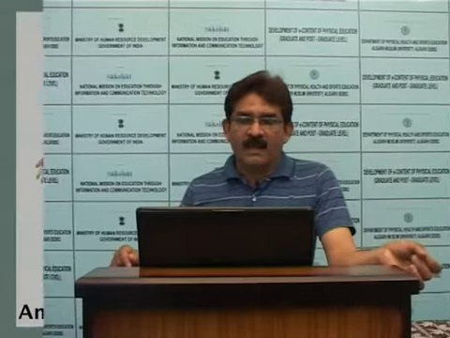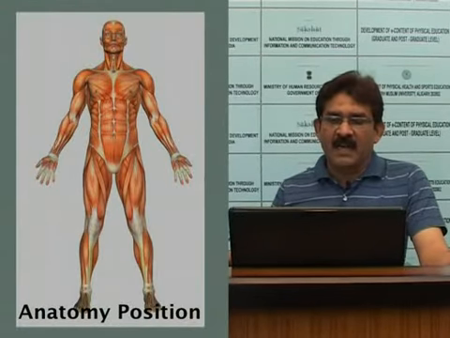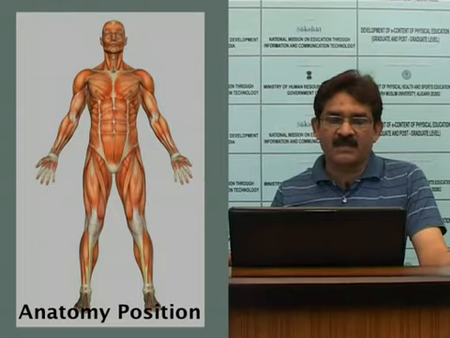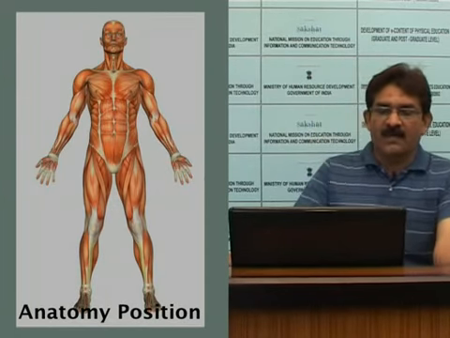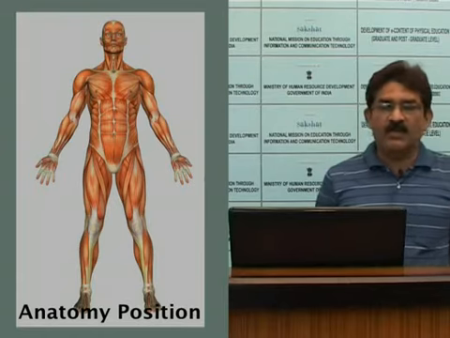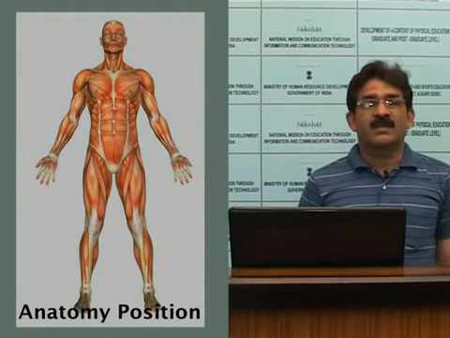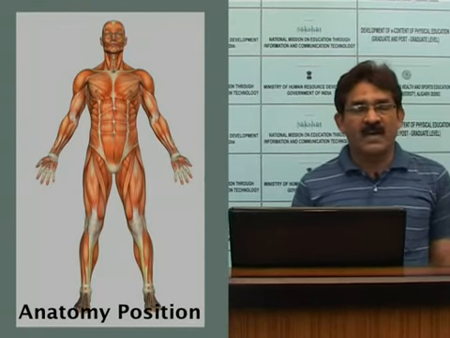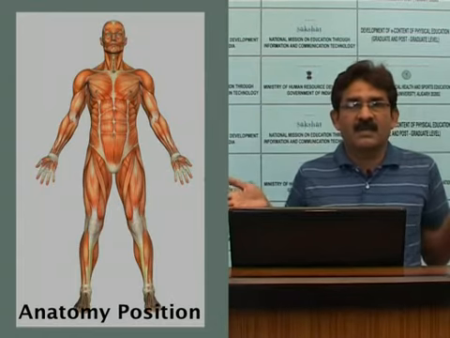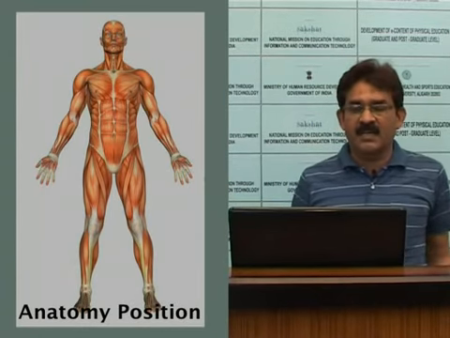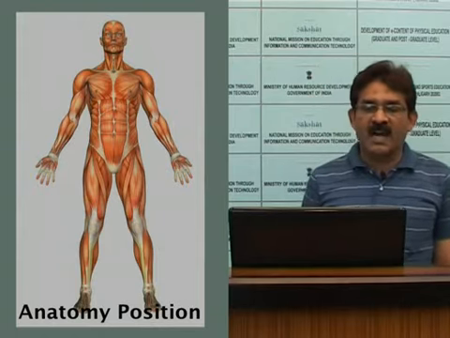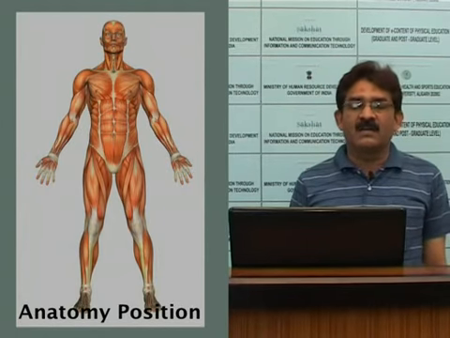Descriptive anatomical terms. The body is upright, legs together and directed forward. The palms are turned forward with the thumbs laterally. We can see the anatomical position: face directed forward, palms straight and thumbs lateral. Both legs are directed forward.